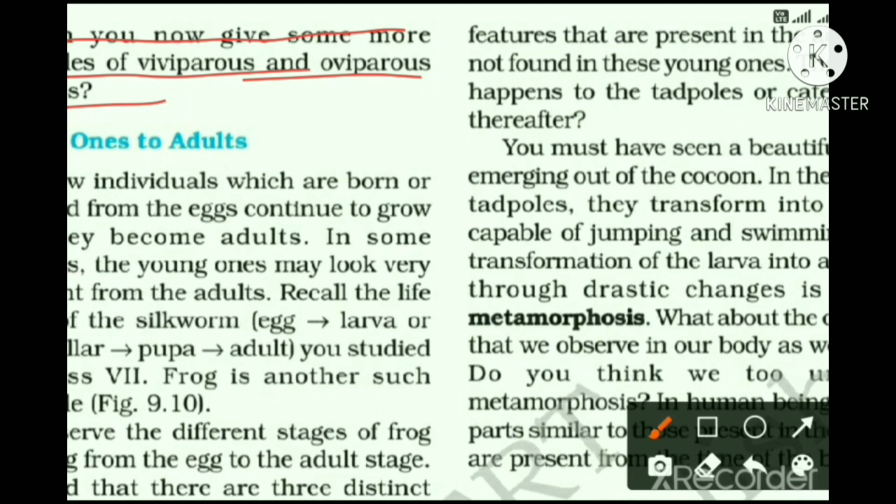So now we will discuss young one to adults, means growth and development in the body of a young one, till reaching the adult stage. The new individuals which are born or hatched from the eggs continue to grow till they become adults. After taking birth or coming out from the hatched egg, young ones have a tendency to grow continuously. They grow till they become adults.